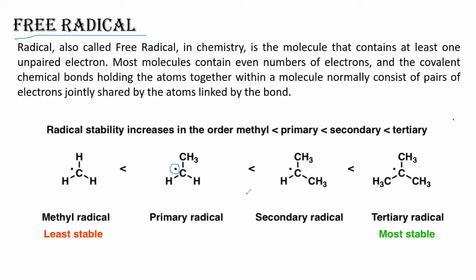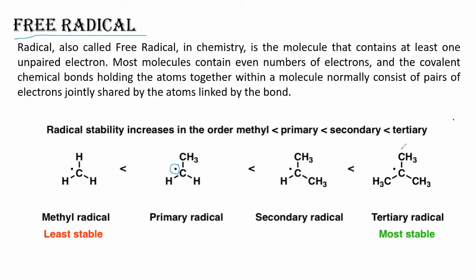Okay, now here also we need to see under what conditions these free radicals will be stabilized. Free radicals will be stabilized most at the tertiary condition, and least at the methyl condition, which is less than primary. Why?